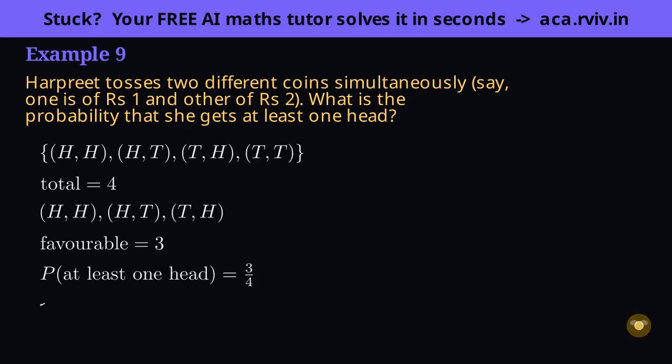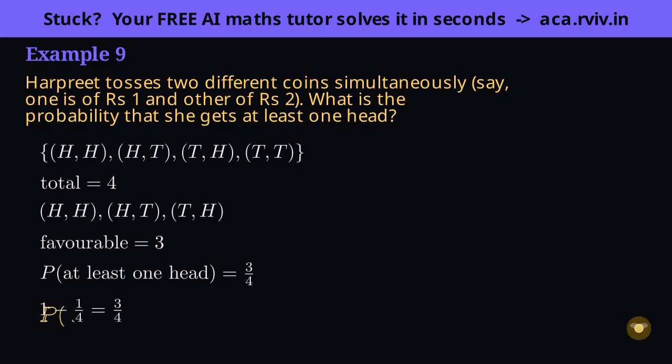Let's confirm it the smart way, because this is the shape of every, at least one, problem. The opposite of, at least one head, is no head at all, just the tails pair, 1 out of 4. 1 minus that 1/4 is 3/4. Same answer. And on bigger problems this route is far shorter.